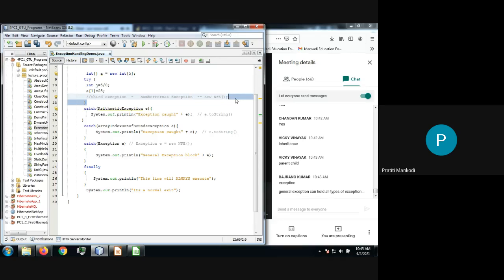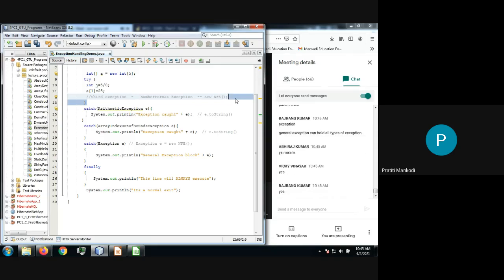Agreed? Got this, everyone? That's why, to be on the safer side, we always put one general catch block which can hold all types of exceptions not caught specifically by the other catch blocks. Now, while doing multiple catch blocks, I told you that the sequence of catch blocks matters.